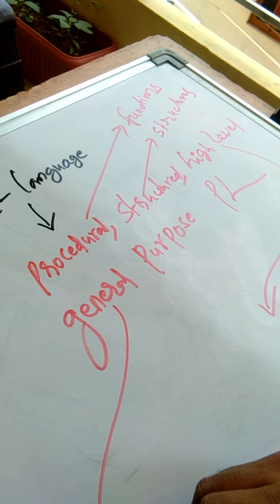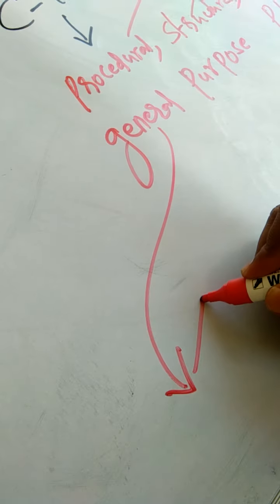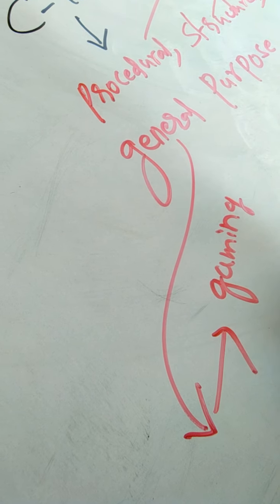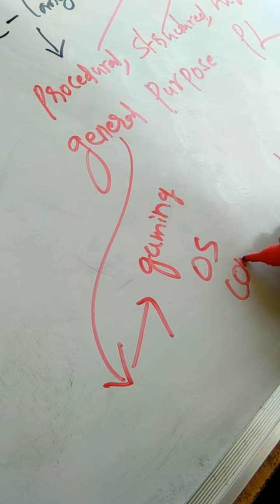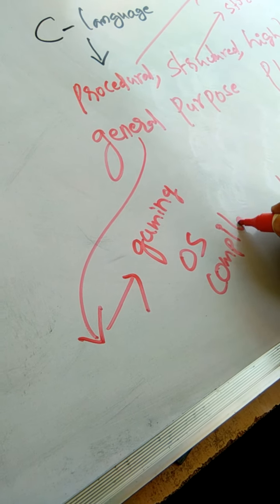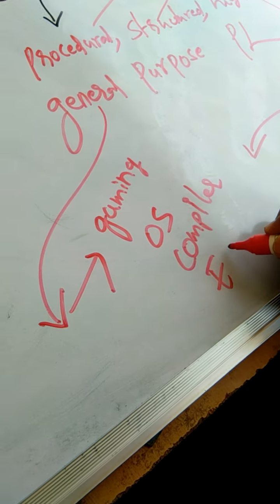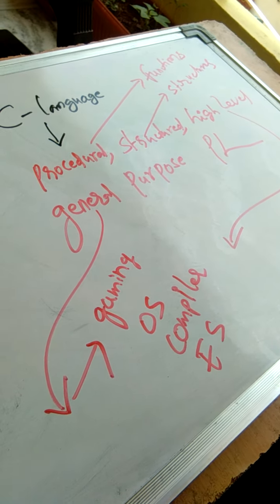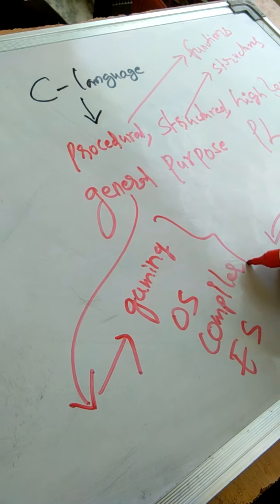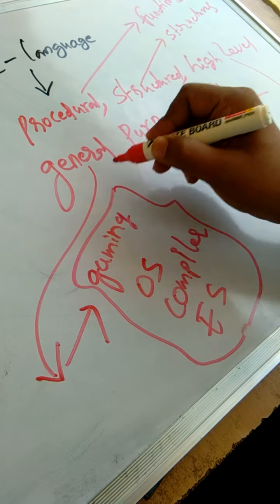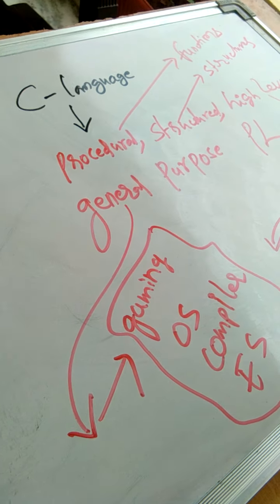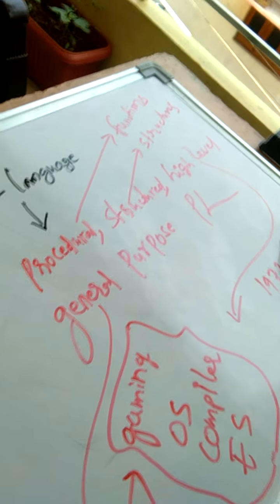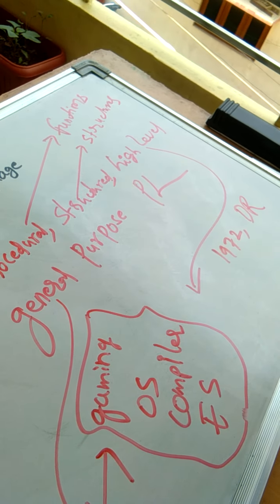General purpose means you can use this language to develop any kind of applications like gaming applications, developing operating systems, developing compilers, developing embedded software. Almost in all areas you can use the C language to develop applications. That is the reason why it is called a general purpose programming language. Remember, it was developed in 1972 by Dennis Ritchie at AT&T Bell Laboratories.